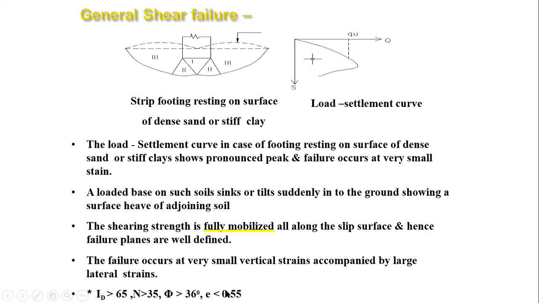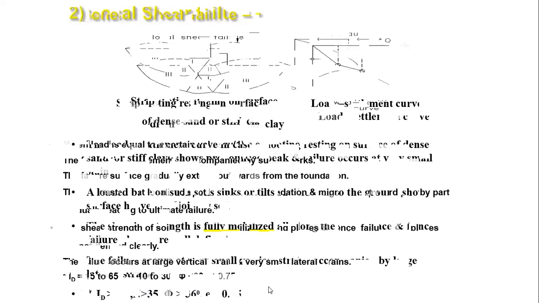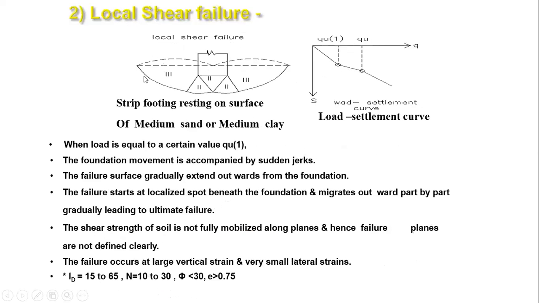When the void ratio is less than 0.55, this type of failure occurs. And I advise you to please remember these four factors, because these are very important when you sit for any competitive exam. These equations will come into picture. Okay. Next is local shear failure.